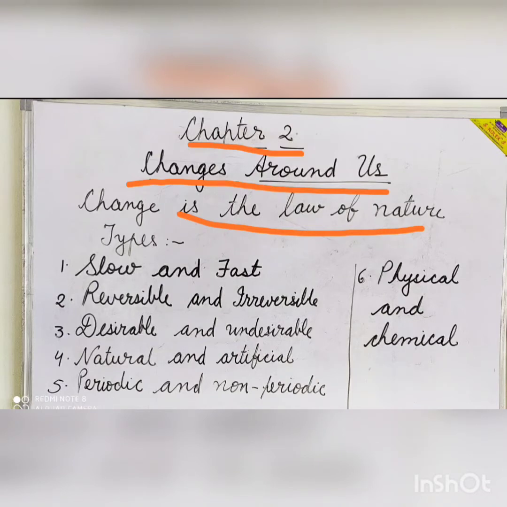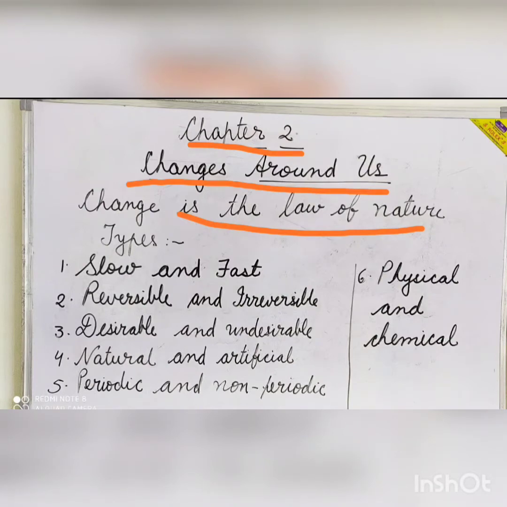Some changes result in change of color, shape, size, position of the substance, while some changes result in change of state. Some changes are easy to observe, while others are too minute for us to notice. Some changes take time, while some changes happen within a minute or a second. There are different types of changes observed in nature.